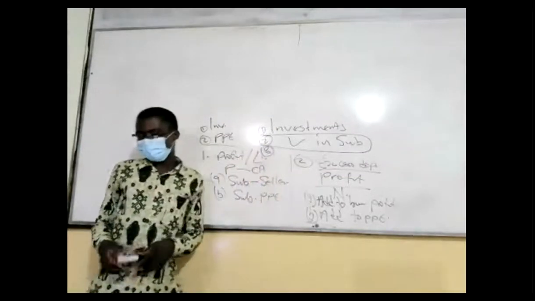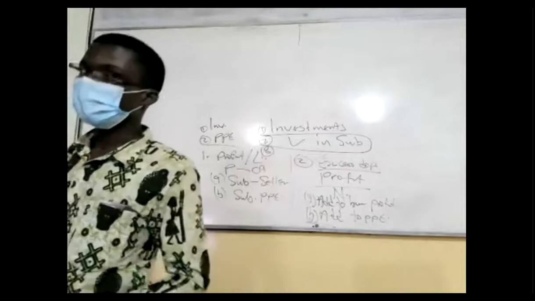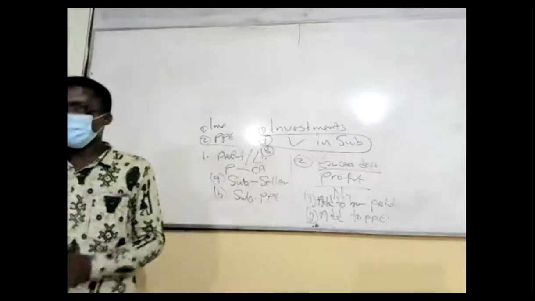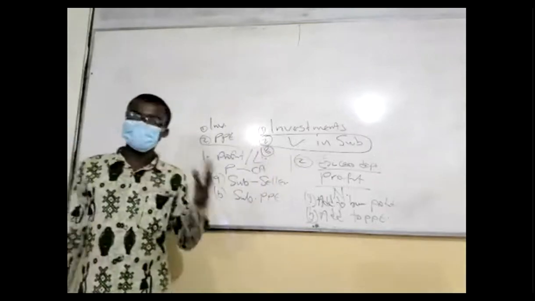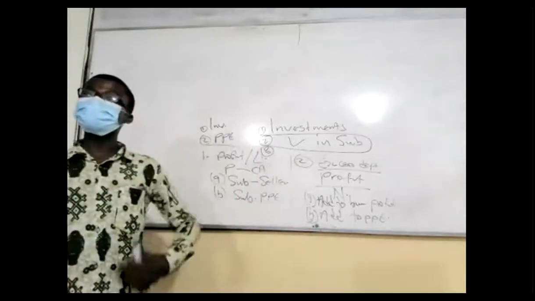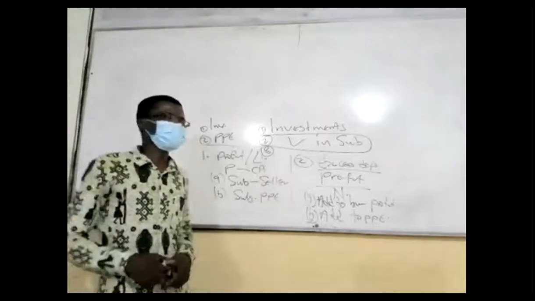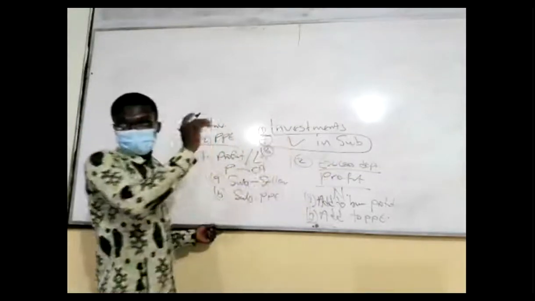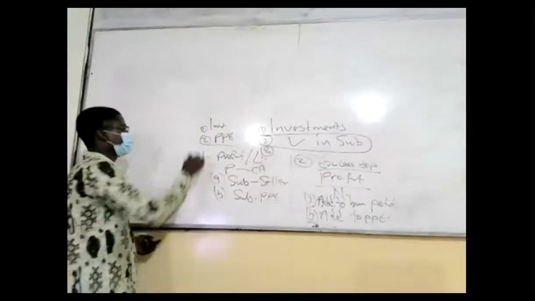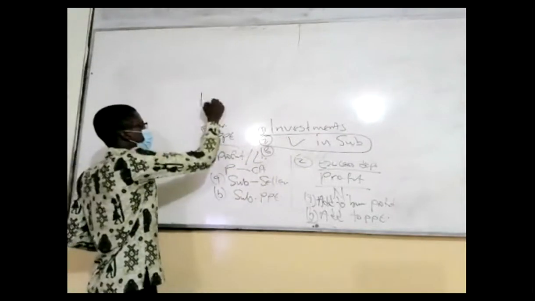The only one that you're not supposed to touch is what? The investment in subsidiary. However, if you want to be critical for the examiner, don't worry. If it is investment in subsidiary and you're not supposed to touch it, right? Don't worry, touch it. So right here, investment in what?